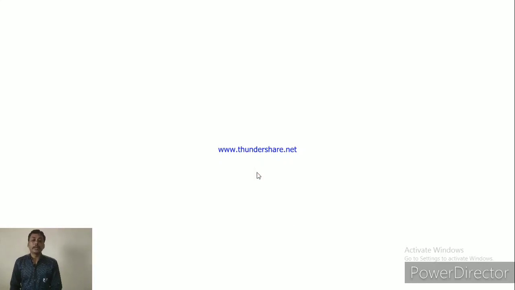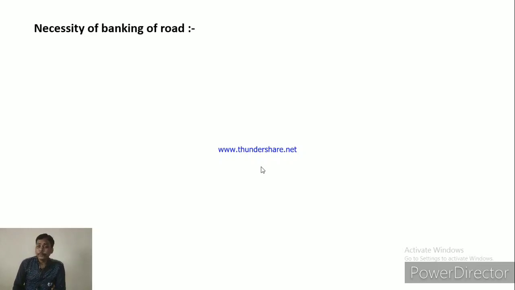Now, the next topic: banking of road. What is the necessity of banking of road, or why is banking of road necessary? Earlier, in the well of death, we studied the force of friction which provides the normal reaction. That force of friction is F equals mu s N, and the normal reaction is the centripetal force, which means the centripetal force depends upon the normal reaction.